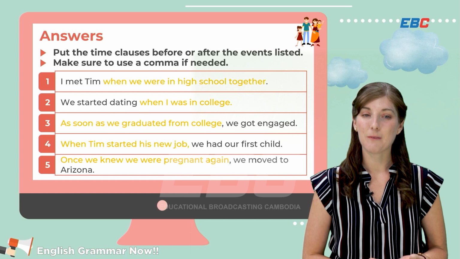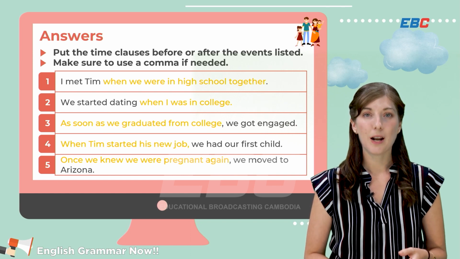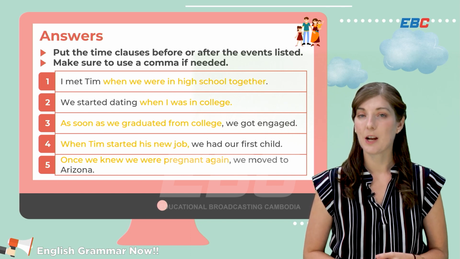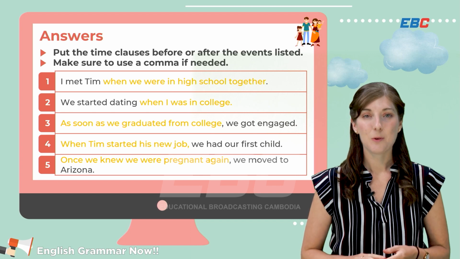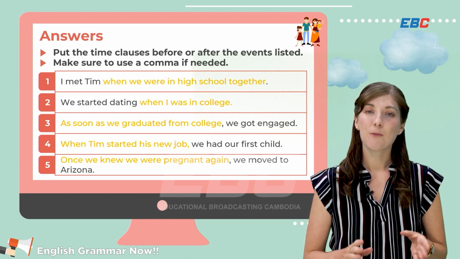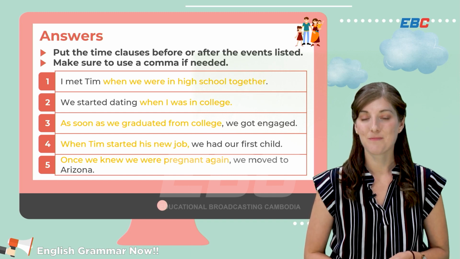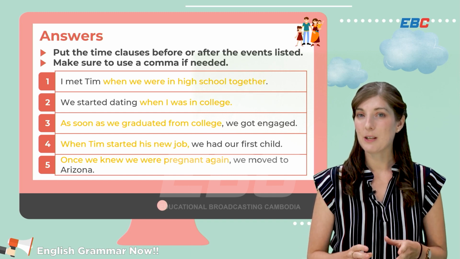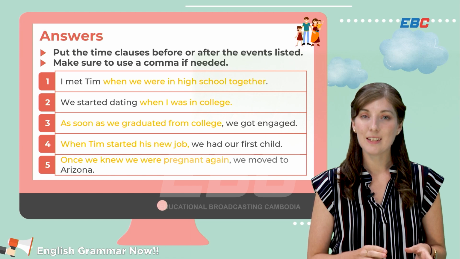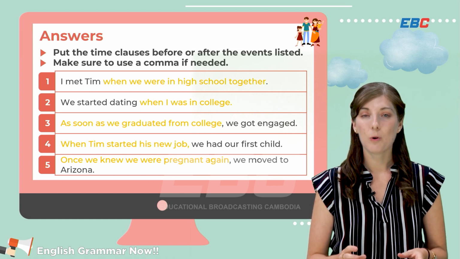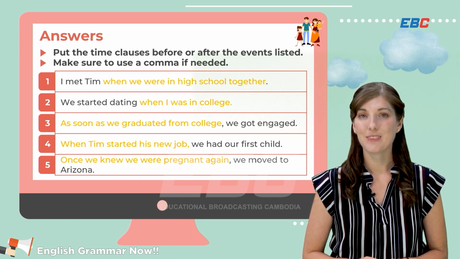And the last one. Once we knew we were pregnant again, we moved to Arizona. There we have one more example of the clause followed by a comma and the second clause. You have a little bit of choice when using when, as soon as, or once as well. Great job!